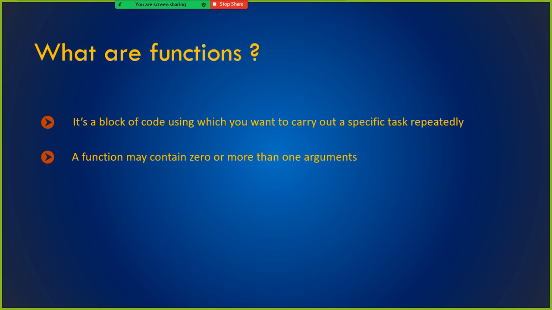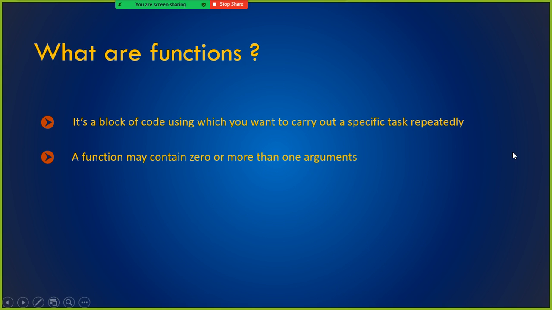And first of all, what is a function? It is a block of code. As I told you, for example, to compute a simple interest, you may need 2 or 3 lines of code. So you combine all these sets of instructions into a single block. That is your function.